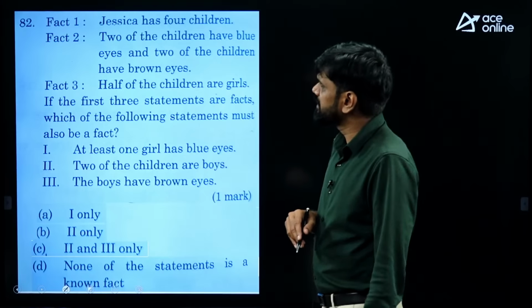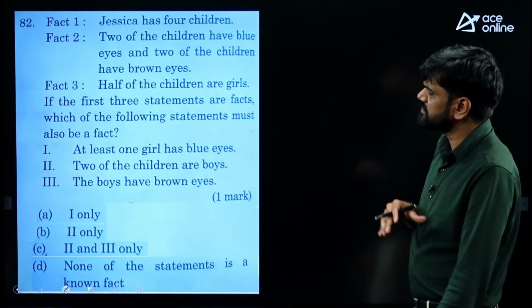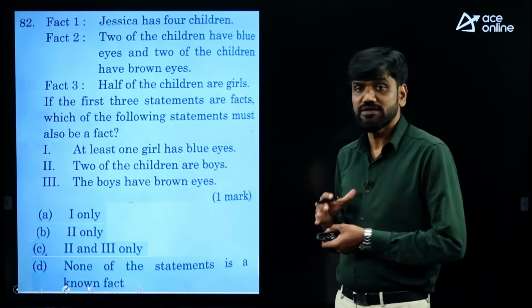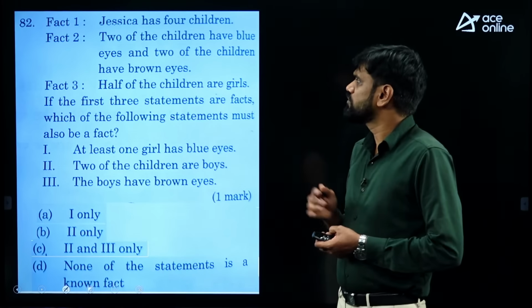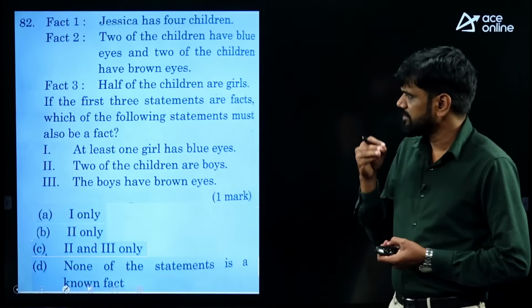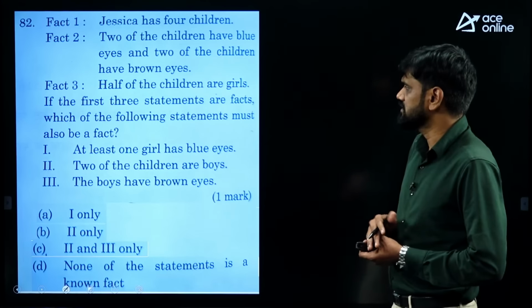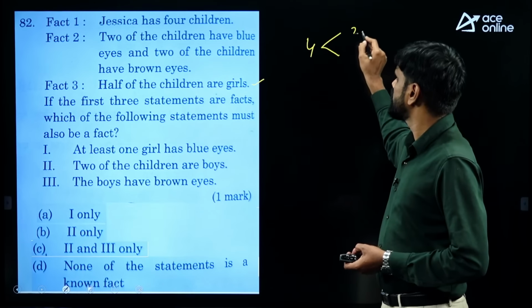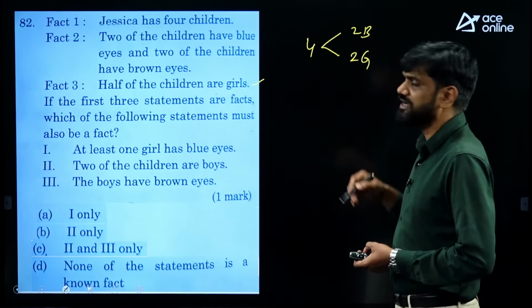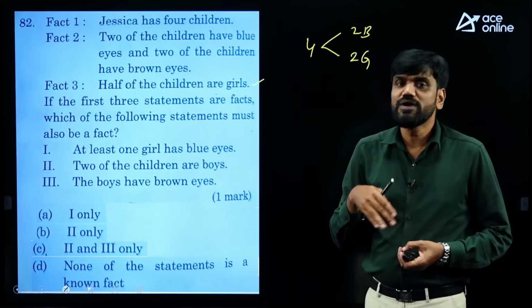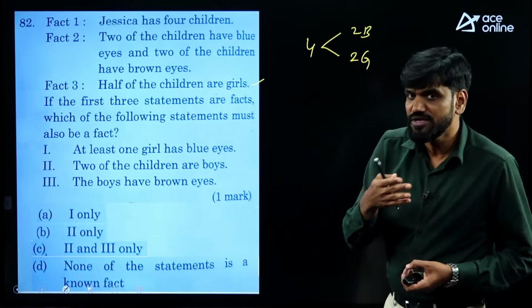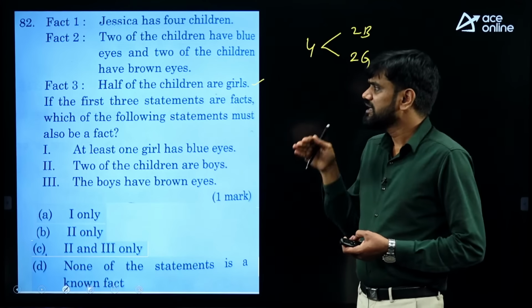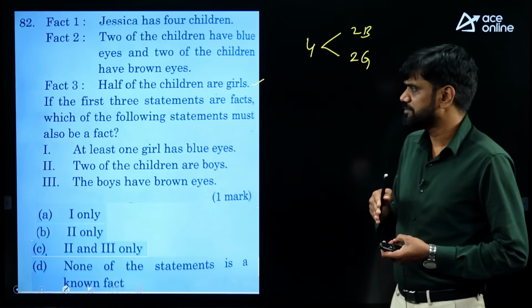Next, question number 82. Jessica has 4 children. This is the question that is directly there in our material, in the reasoning part, in the puzzles part. Jessica has 4 children. 2 of the children have blue eyes and 2 of them have brown eyes. Half of the children are girls. If half of the children are girls, obviously half of them have to be boys. So 2 of them are boys, 2 of them are girls. This is guaranteed. Out of those who have blue eyes and who have brown eyes, we don't have any information here.